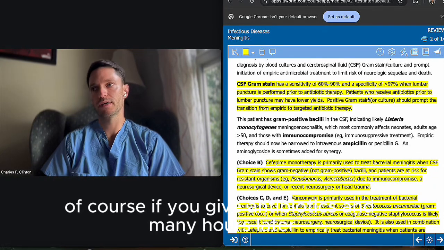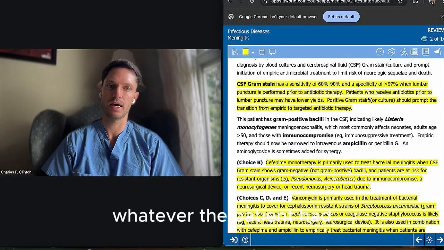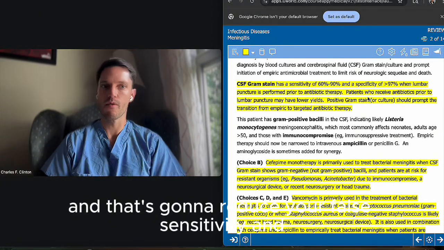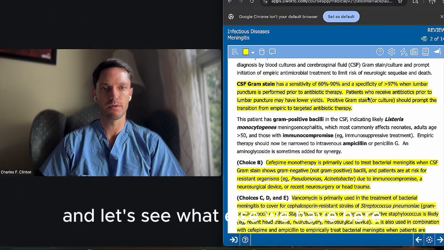Of course, if you give antibiotics and many hours later you're checking the CSF fluid, you could have already partially treated whatever that patient had, and that's going to reduce your sensitivity, and well, your specificity probably would maintain. It's pretty similar. Let's see what else we have here.